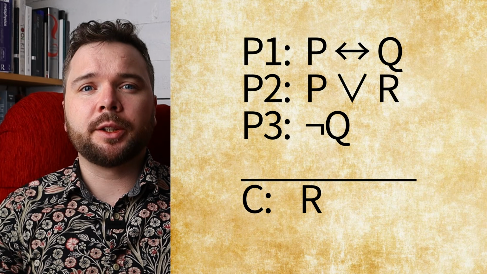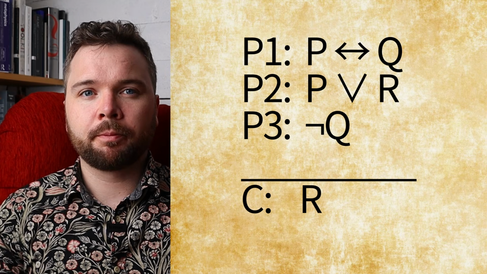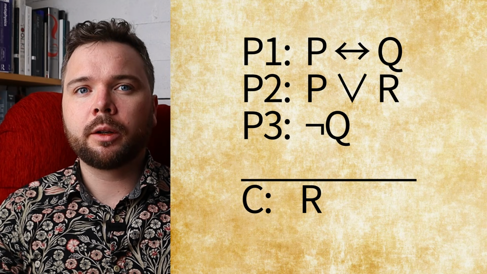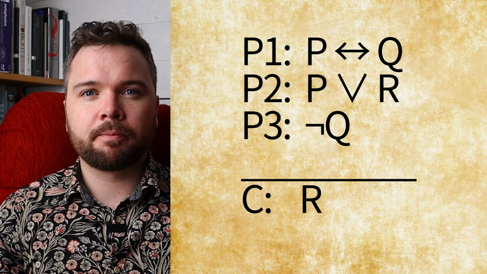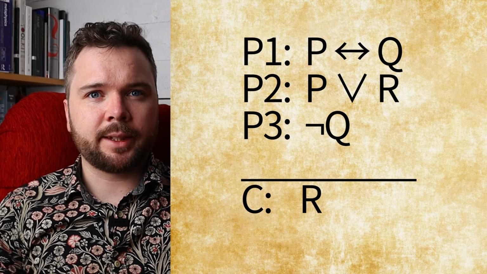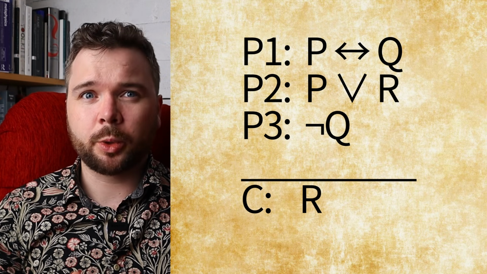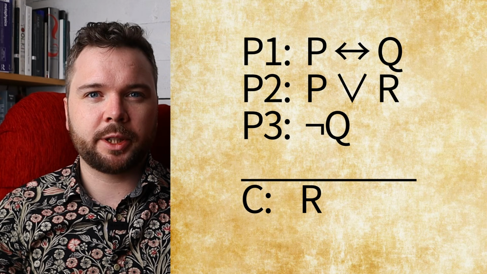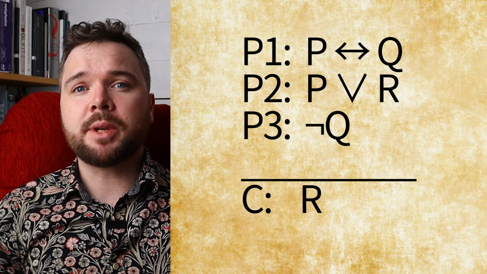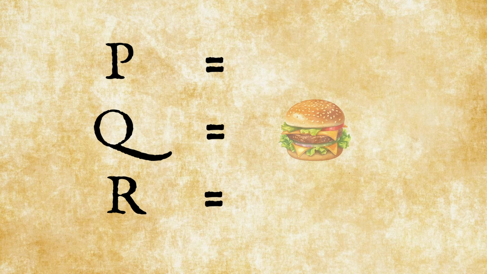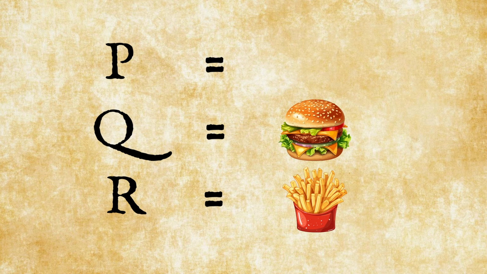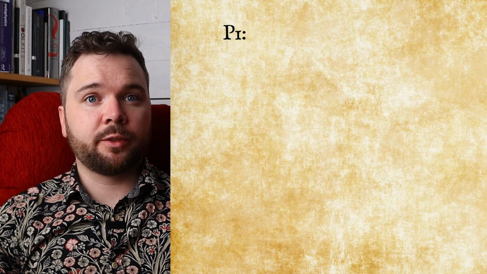P, if and only if Q. P or R, not Q, therefore R. Just looking at it like this is tough, but as always, let's make it a bit more concrete. Let's say that P means, come over to my place, Q means, I will give you a hamburger, and R means, I will give you fries. So this argument can be translated to this.